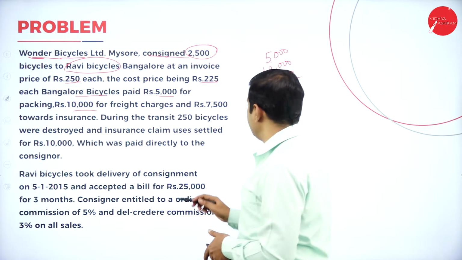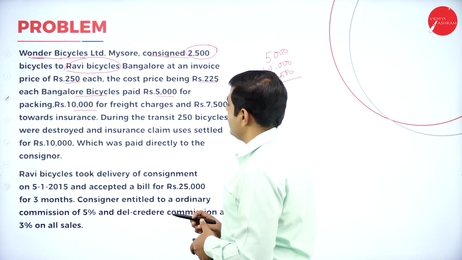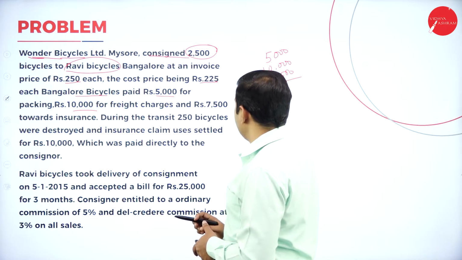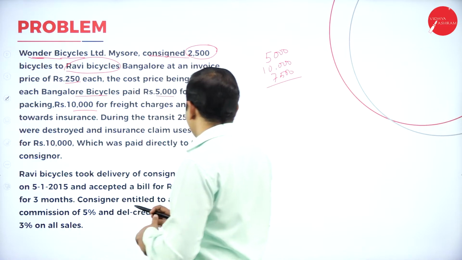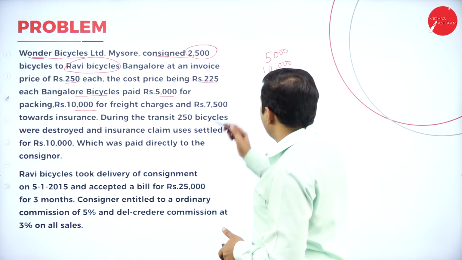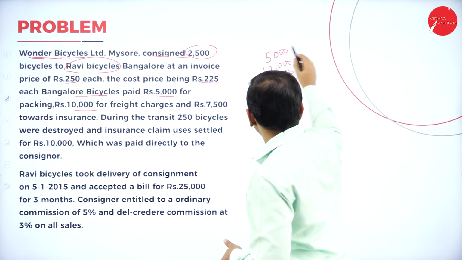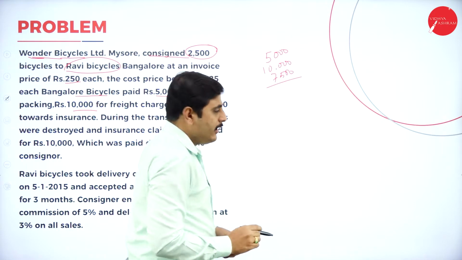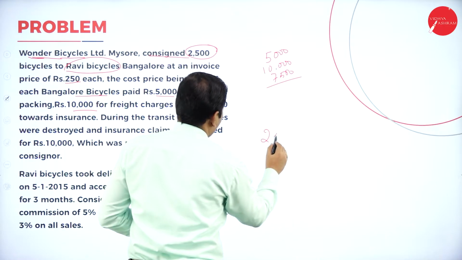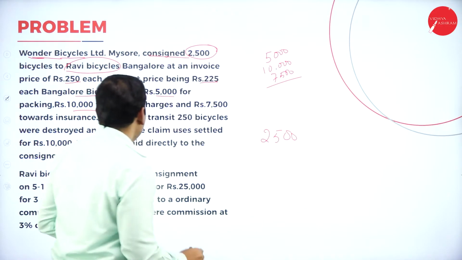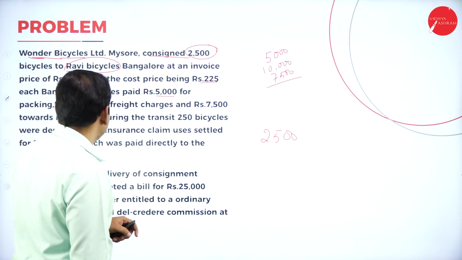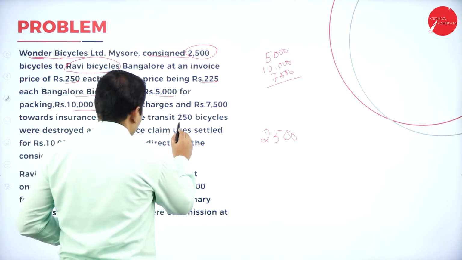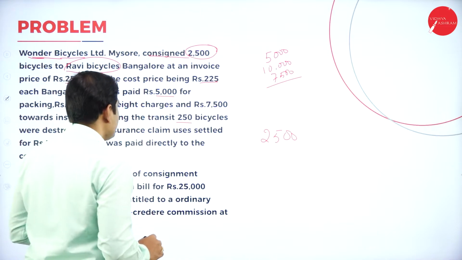During the transit, 250 vehicles were destroyed and the insurance company settled 10,000 rupees, which was paid directly to the consignor. Here, how many cycles have we consigned? We have consigned 2,500 cycles. Out of 2,500 cycles, how many cycles were destroyed? During the transit, 250 bicycles were destroyed.